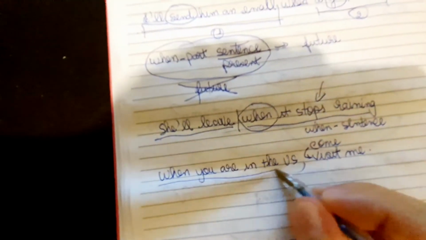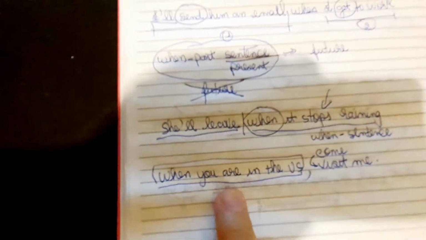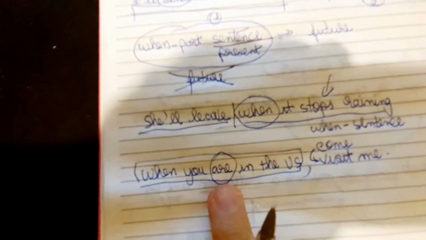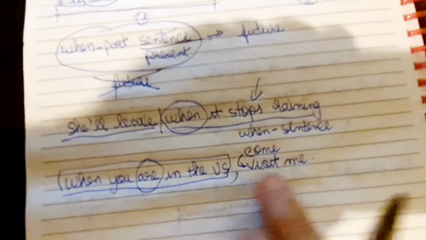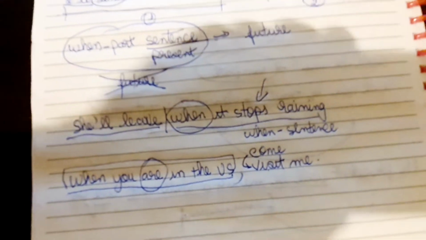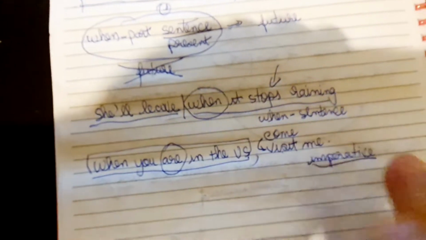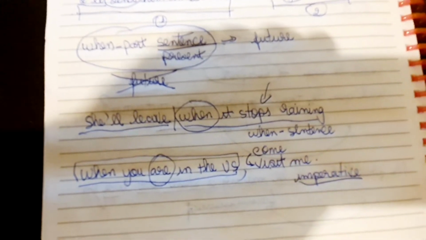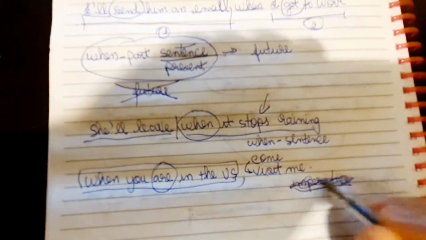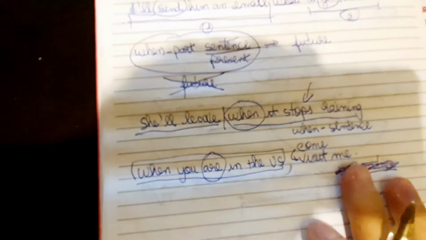So when I have a when sentence here, what's the verb tense of the when sentence? Simple present, okay? Simple present. The other one can be used in the imperative form, right? Can be used in the imperative form. It's not exactly imperative, but how can I say? It's more like the infinitive, maybe. It's not imperative because I'm not giving you an order. It's not like in Portuguese, okay?